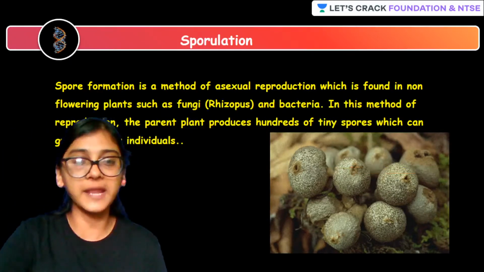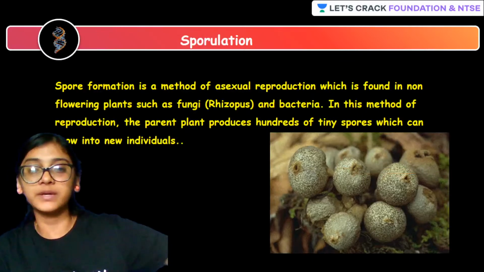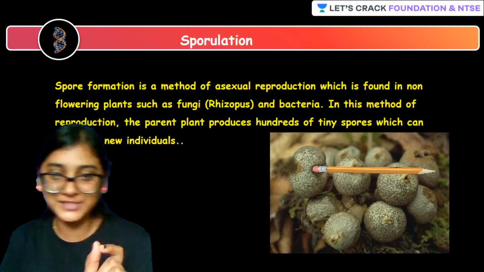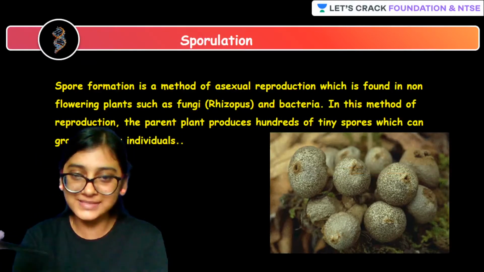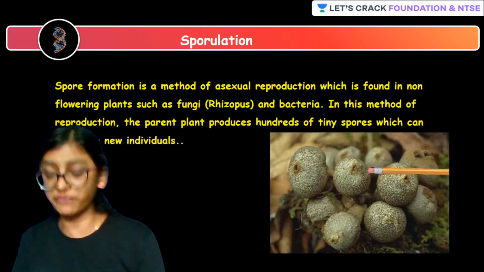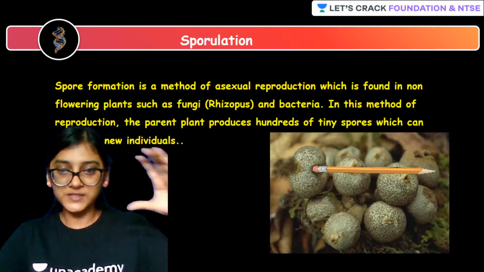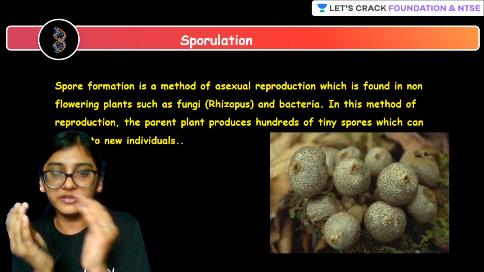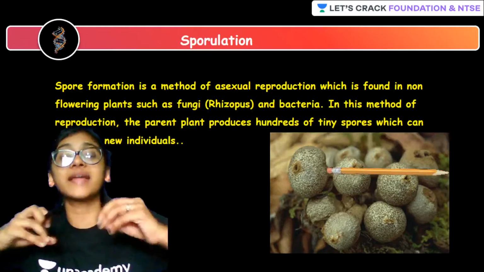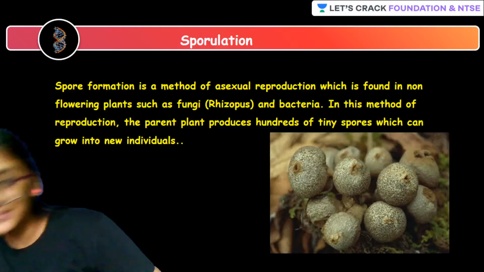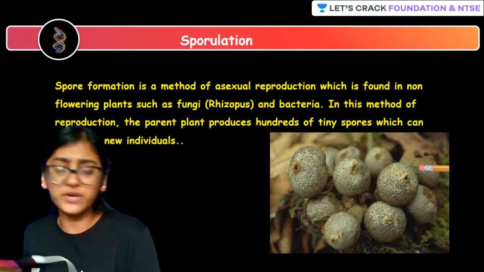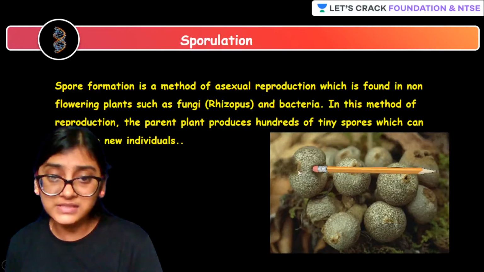So students, what is this sporulation? As the name says, sporulation is nothing but release of spores. Just have a look at this particular GIF. With the help of a pencil, I guess the image that you're able to see is actually of fungi. As and when the sporangia, the fruiting body of the fungi, is hit with a pencil, the spores are expelled out. That brown dot, the powdery material that you're able to see over here, is nothing but spores.